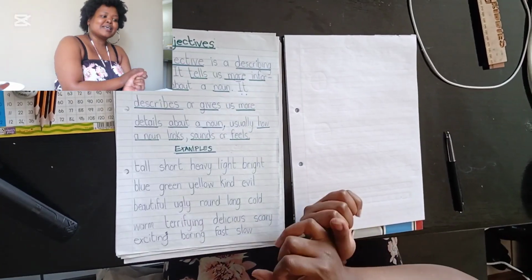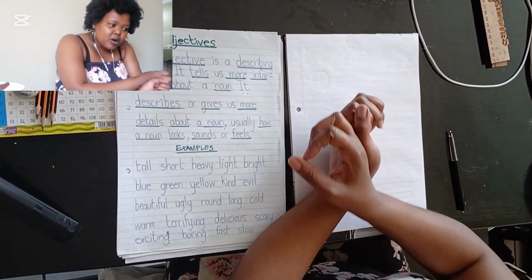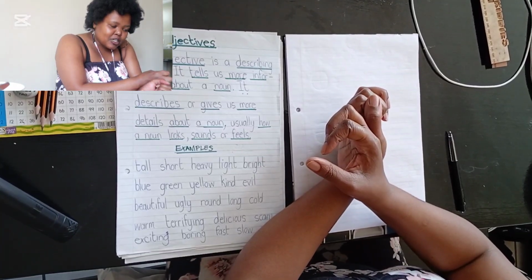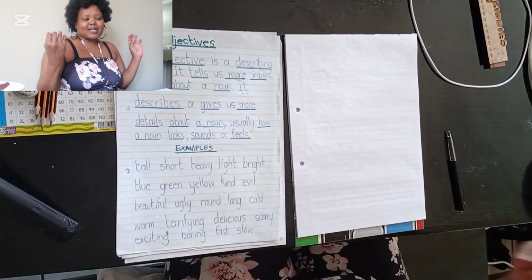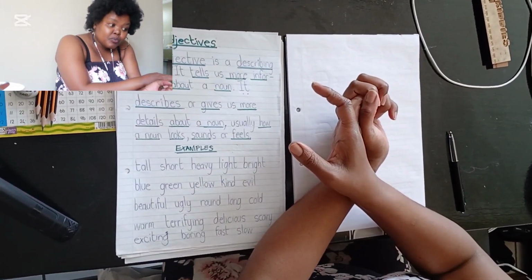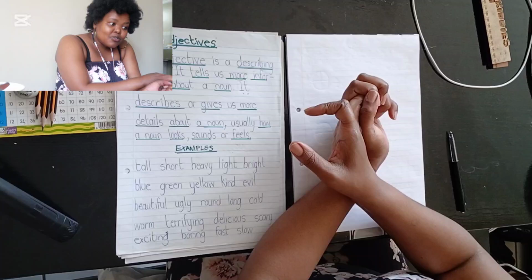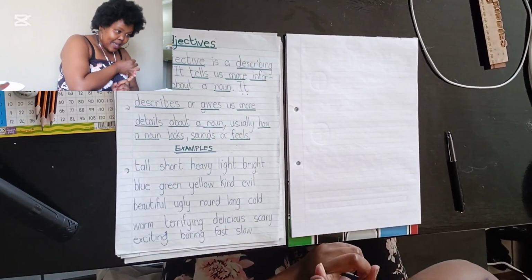So our sentence is the tall girl is eating. What is the verb in that sentence? Eating is our verb, right? And what is our adjective? Tall. Yes, good girl. So we understand a noun is a naming word.